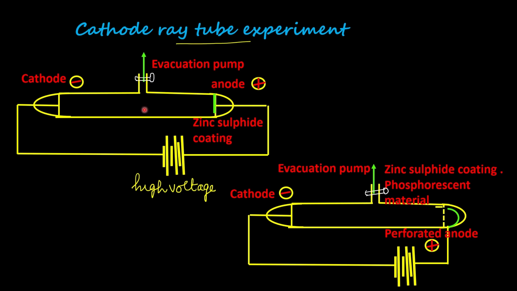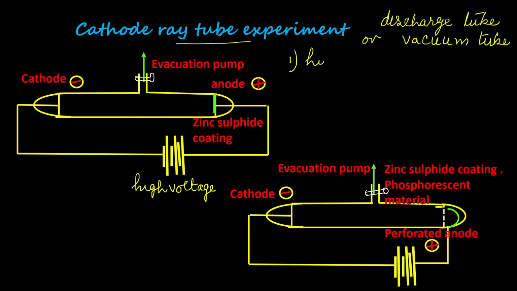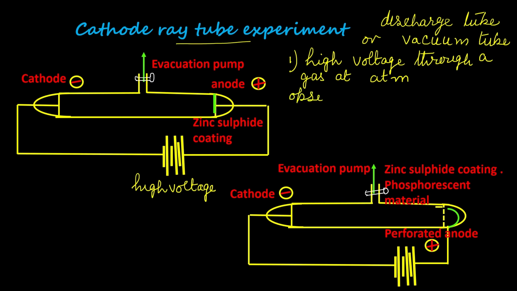In one such experiment, the cathode ray tube, which is otherwise called discharge tube or vacuum tube, contained a gas at atmospheric pressure. High voltage is passed through this gas. If there is flow of current, the phosphorescent substance will glow. But the observation was that there was no flow of current. That is, the phosphorescent substance did not show any glow. The reason is that gases are poor conductors of current.